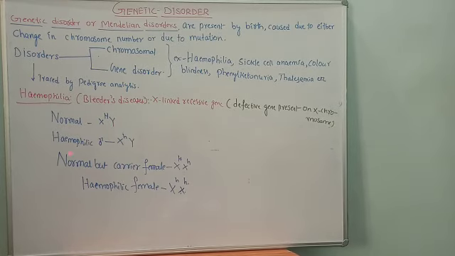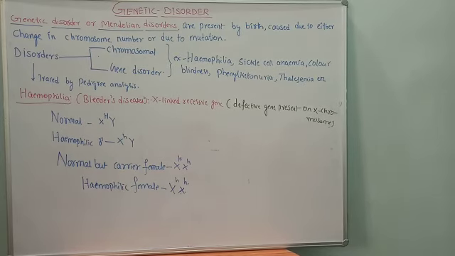Second, the hemophilic male. What is his genotype?